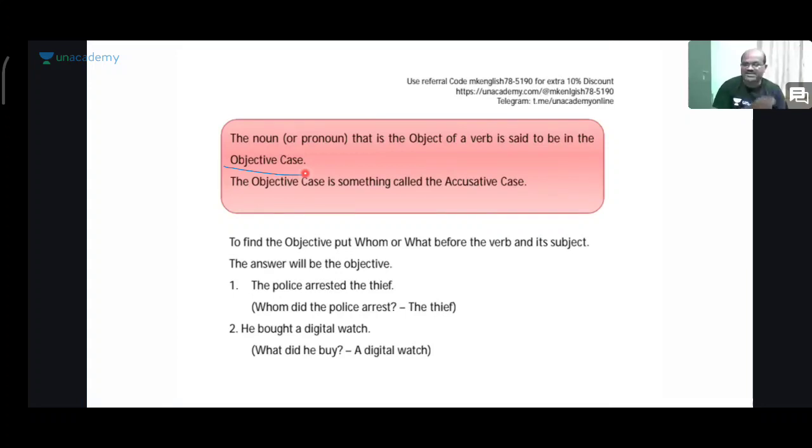Here, in the last slide, Ram hit Kiran. Right? Ram is in the nominative case. Kiran is in the objective case. The noun or pronoun that is the object of the verb is said to be in the objective case. So, in between the subject and object, there lies the verb.